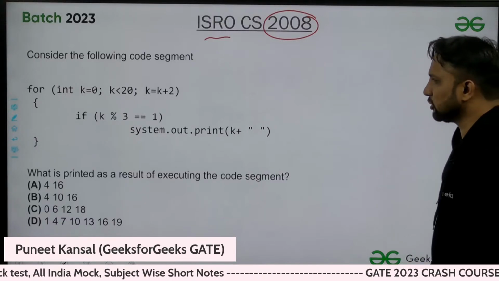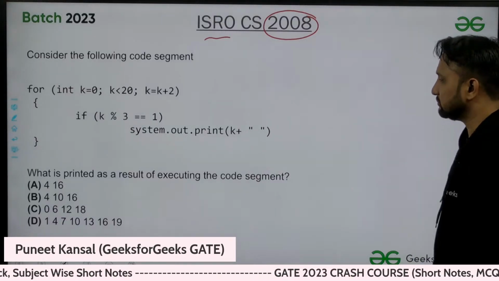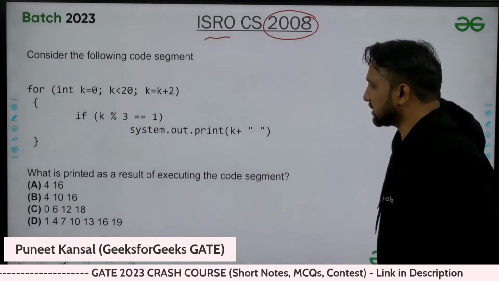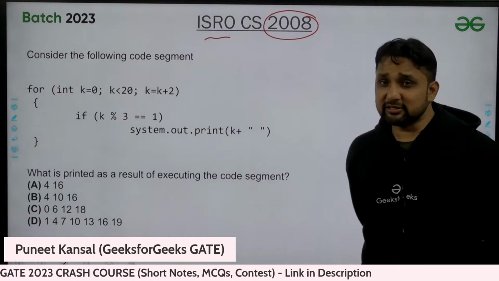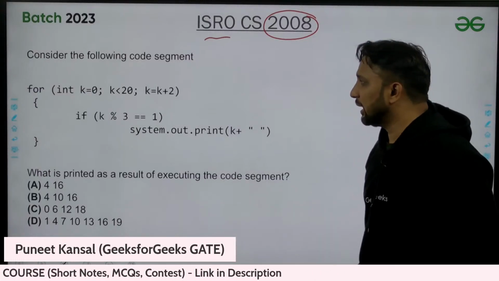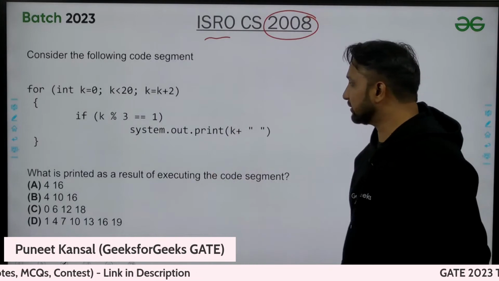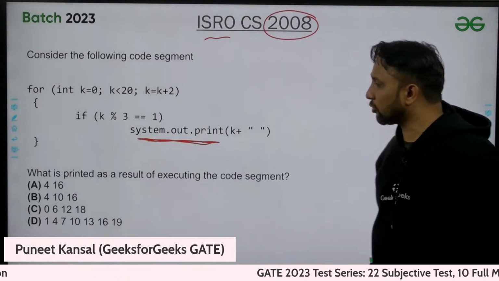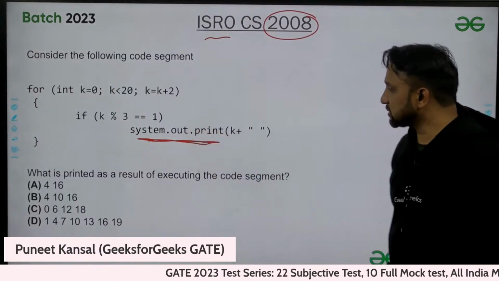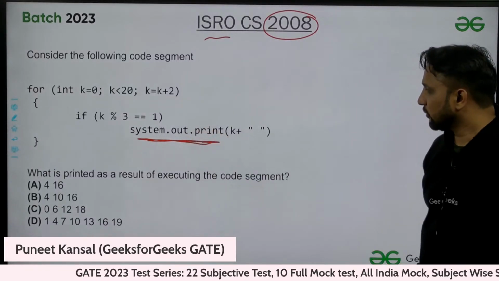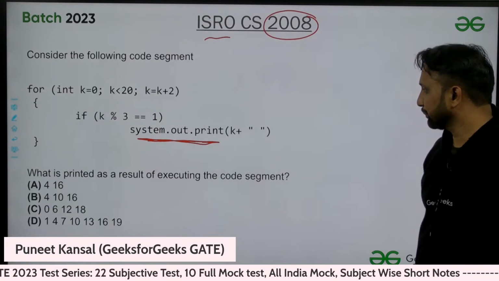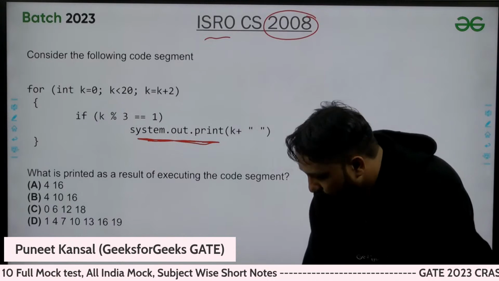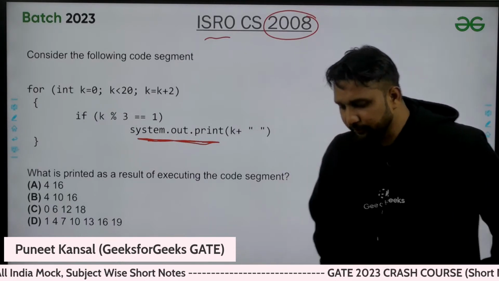So these questions, I have taken some questions that are output based questions and some that are complexity based questions. They will ask the complexity, how much time that is taking. Some questions ask what will be printed. So this is written in Java, this for loop. This is System.out.print. So what is this going to print? Please try it.